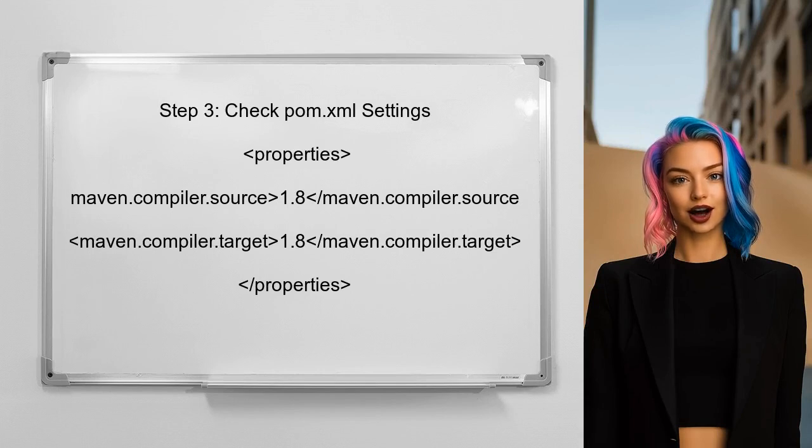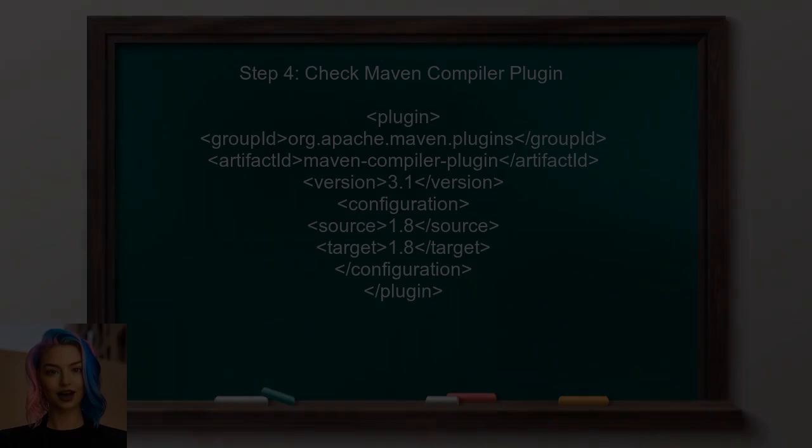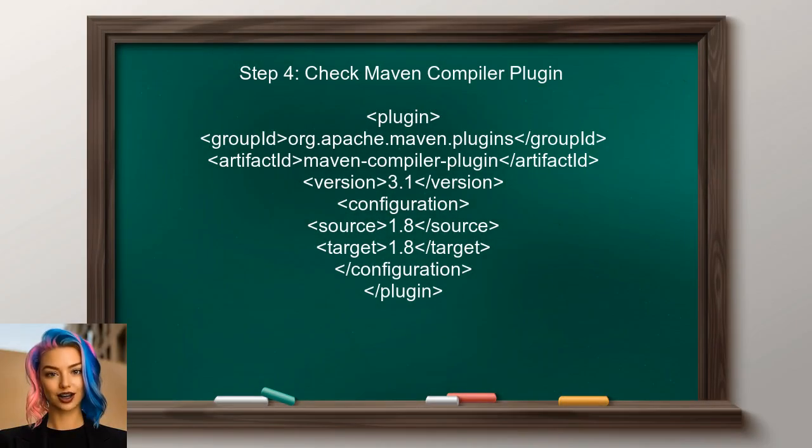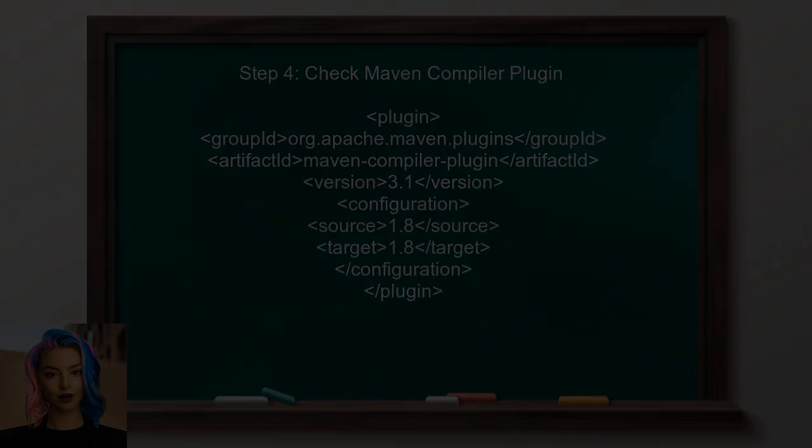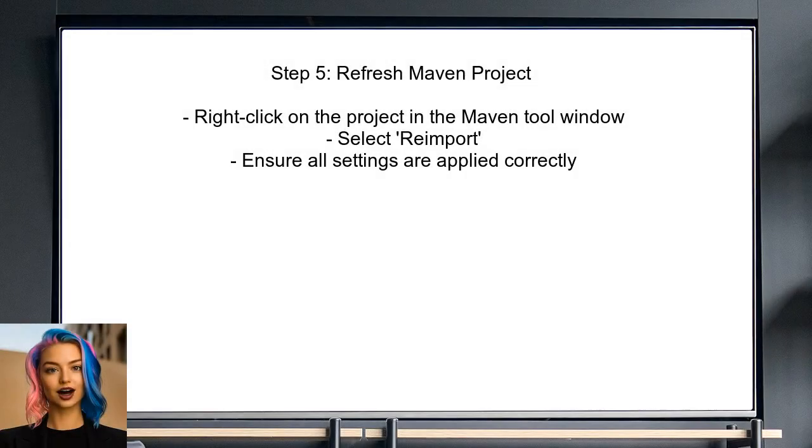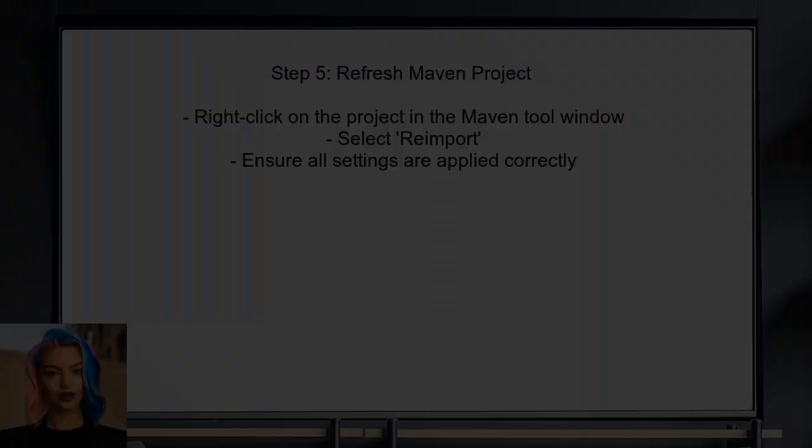They need to ensure that the properties for maven.compiler.source and maven.compiler.target are both set to 1.8. Additionally, the user should check the Maven compiler plugin configuration in the pom.xml. They need to ensure that the source and target versions are also set to 1.8 within the plugin configuration. Finally, the user should refresh the Maven project in IntelliJ. This can be done by right-clicking on the project in the Maven tool window and selecting Re-import. This step ensures that all settings are applied correctly.